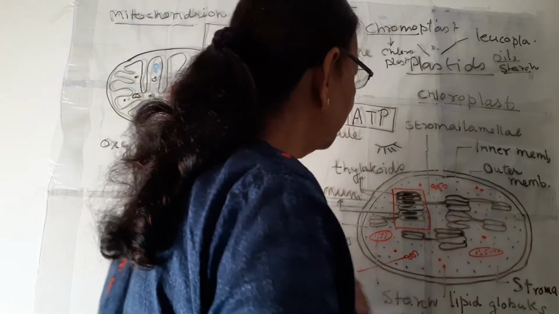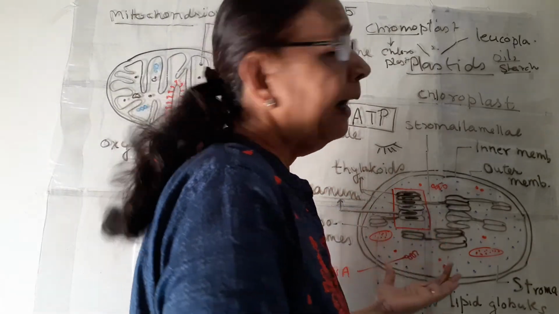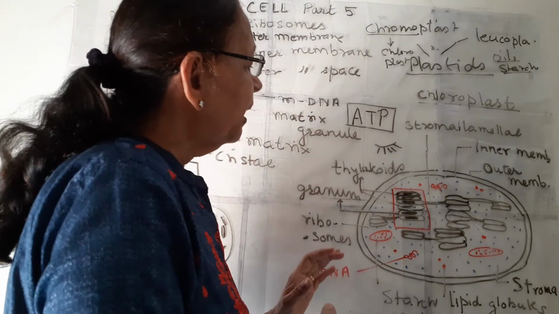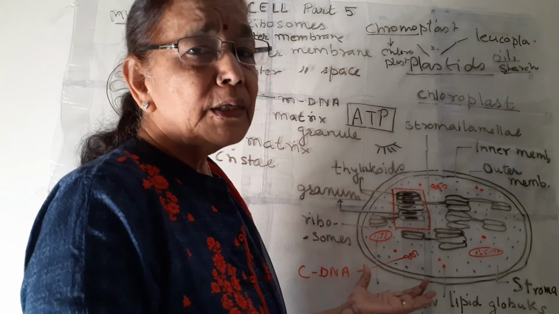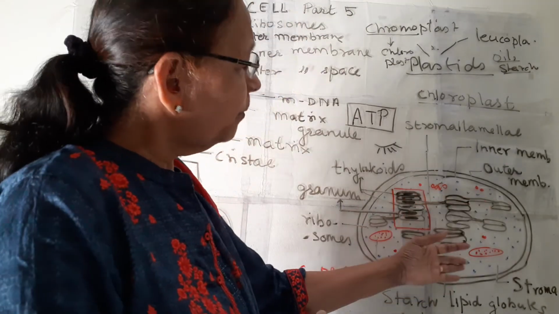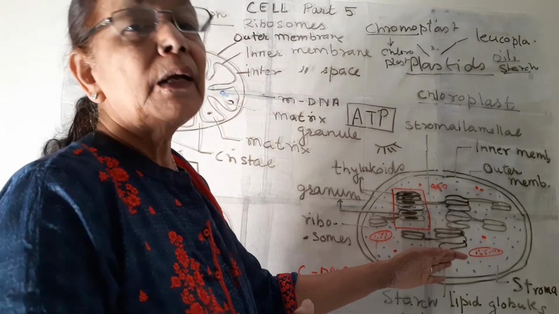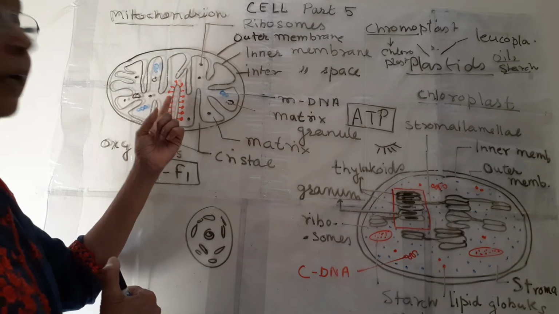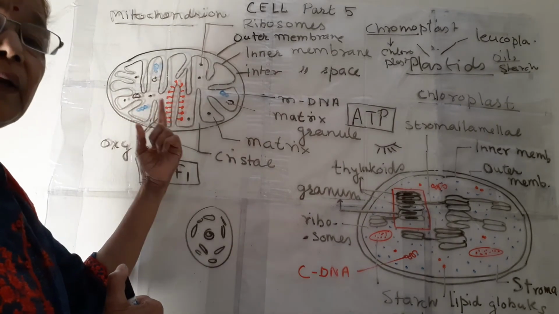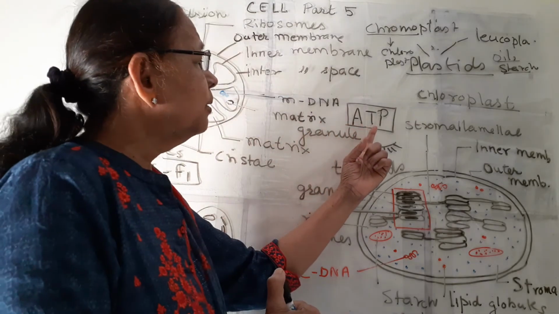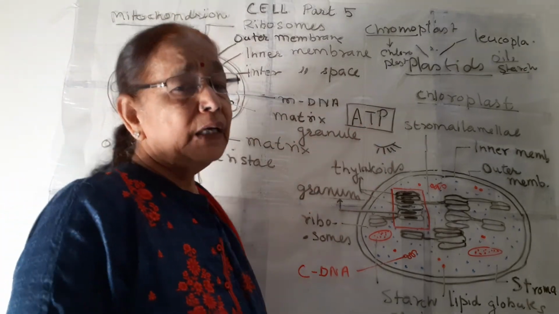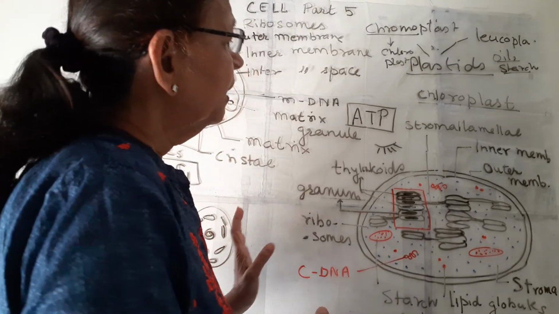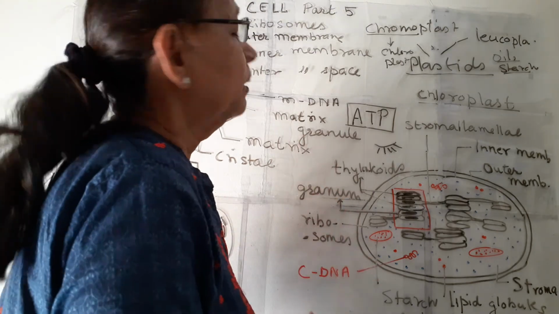So this is about the structure of chloroplast, simple structure, and function. All of you know the main function is photosynthesis, by which food or glucose is formed, and this glucose formed here, by reduction of carbon dioxide, is used up by mitochondria for cellular respiration, and ATP is produced for different functions of the cell. So these are the two most important organelles of the cell, and this is all about these organelles. Thank you.